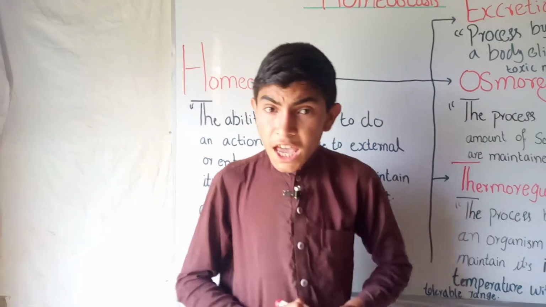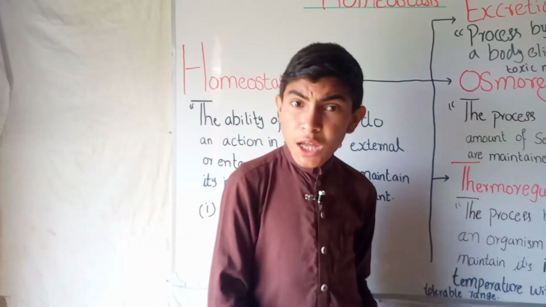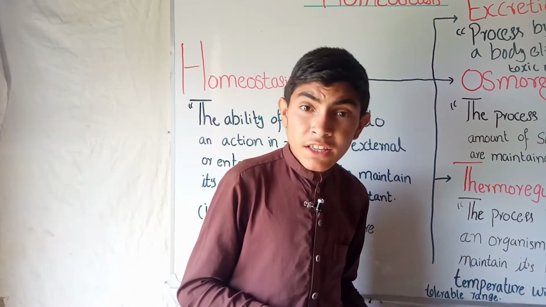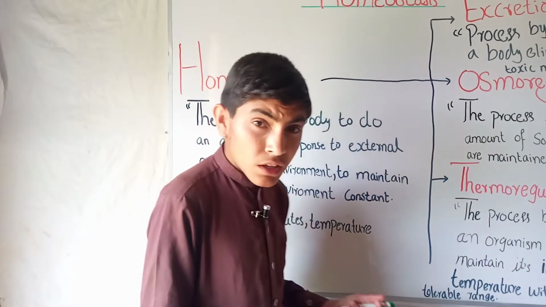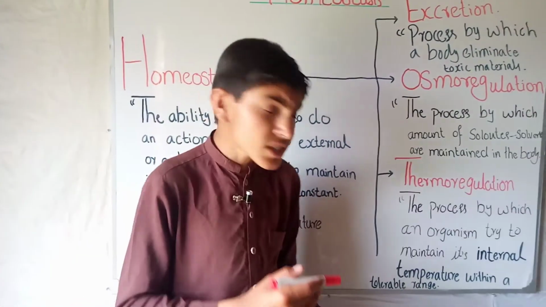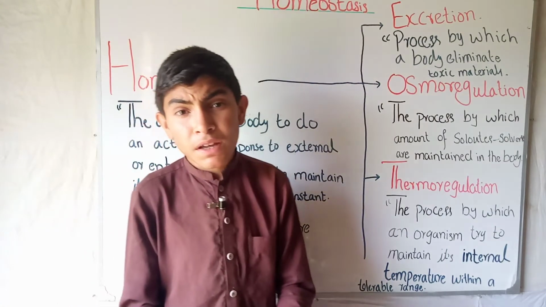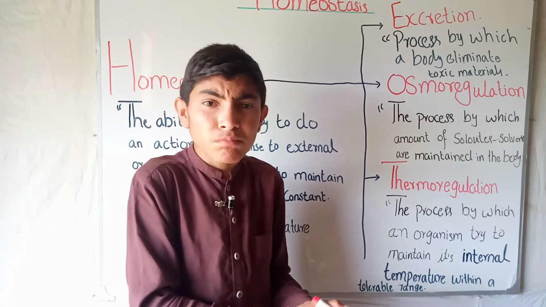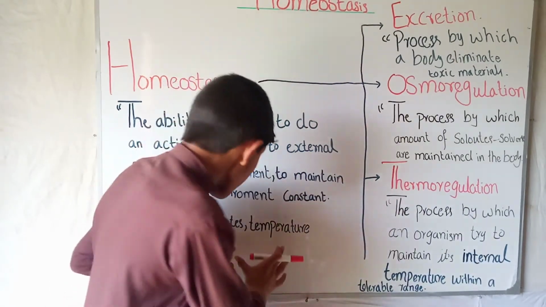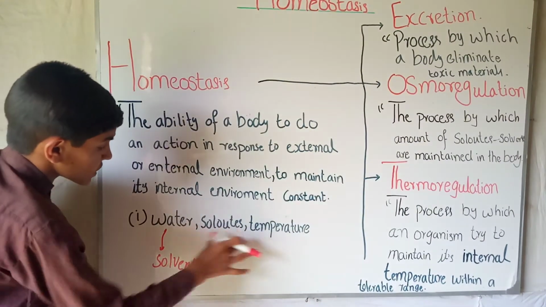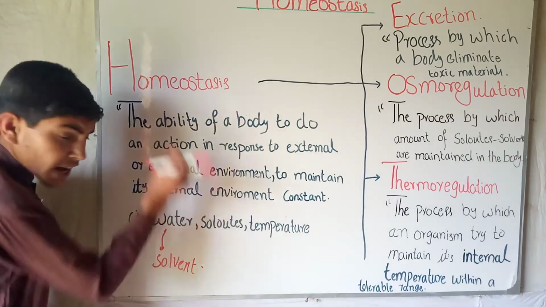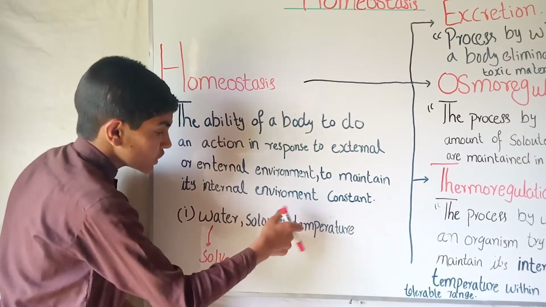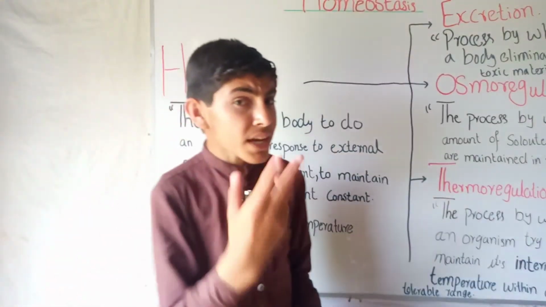So the amount of solvent can increase or decrease in our body, the amount of solute can increase or decrease, and the temperature can rise up or go down. Due to these three changes, each has two steps: rise up and rise down.